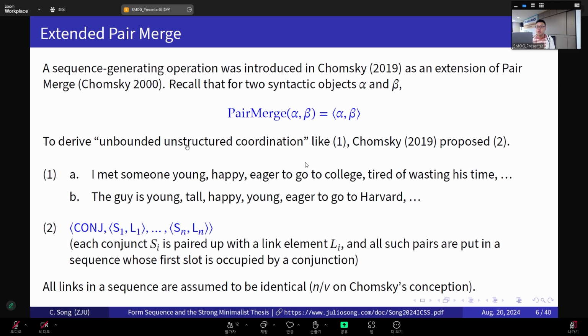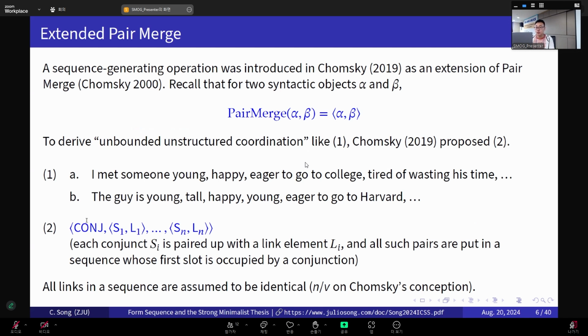To derive unbounded unstructured coordination, like the examples in 1, Chomsky in 2019 proposed the new notation in 2, where, as we can see, each conjunct SI is paired up with a link element LI, and all such pairs SL are put in a sequence. The first slot of the sequence is occupied by a potentially abstract conjunction.